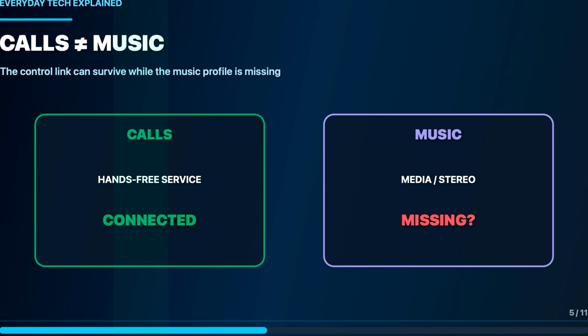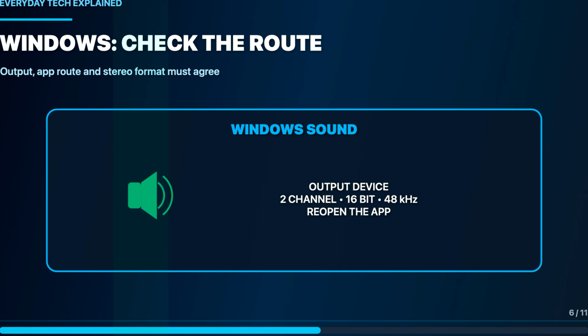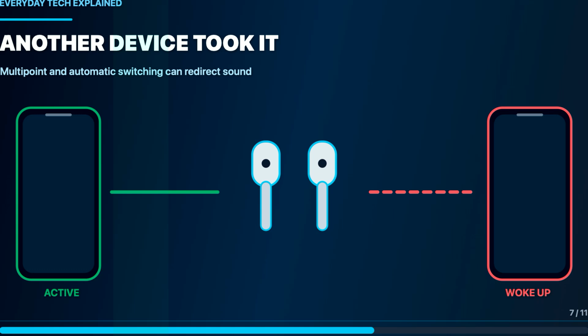Windows users should also check the format and app route. Microsoft recommends confirming the Bluetooth output and, when available, trying 2-channel, 16-bit, 48 kHz audio. An individual app can also remember a different output. Close and reopen the app after changing the system device, so it creates a fresh audio session instead of holding the old route.